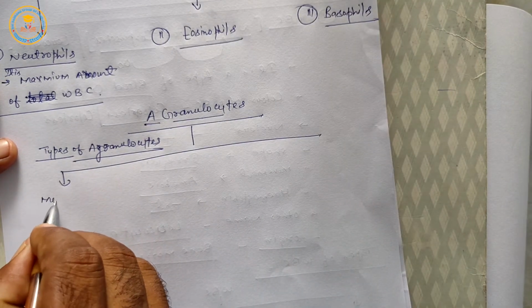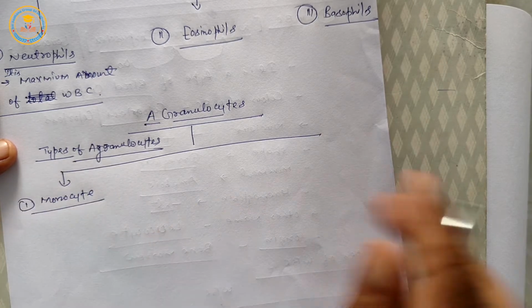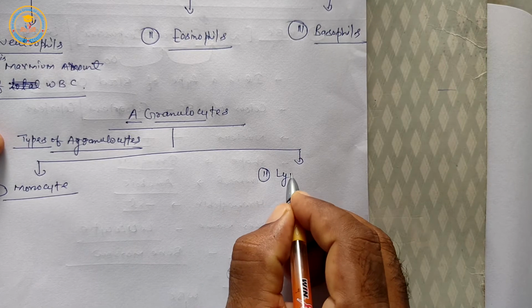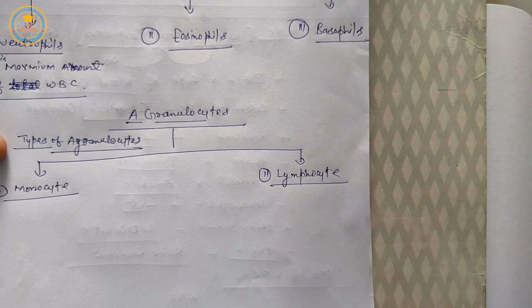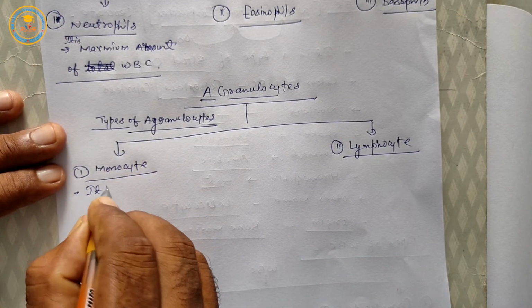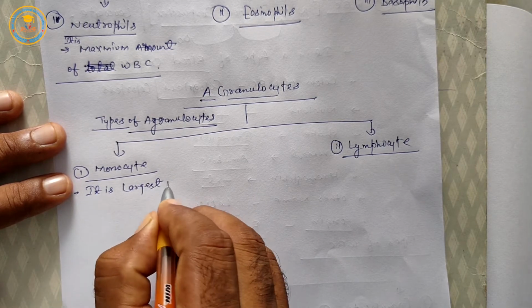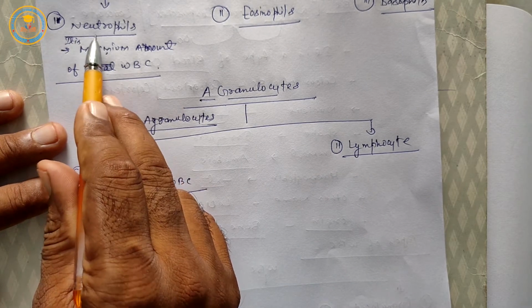First, monocyte. Next is lymphocyte. The maximum amount of WBC is neutrophils.